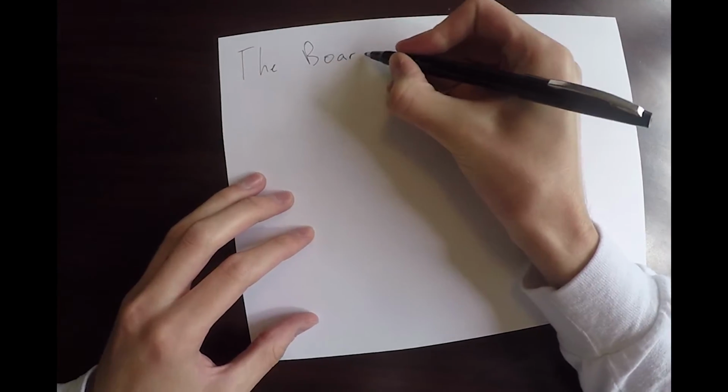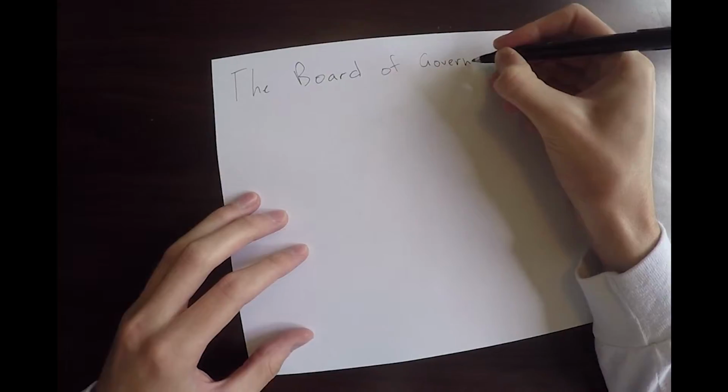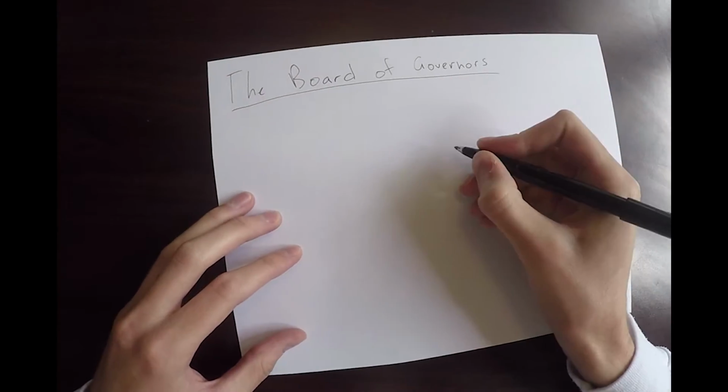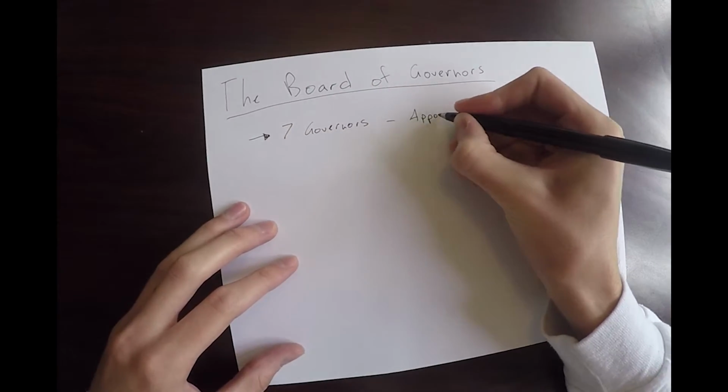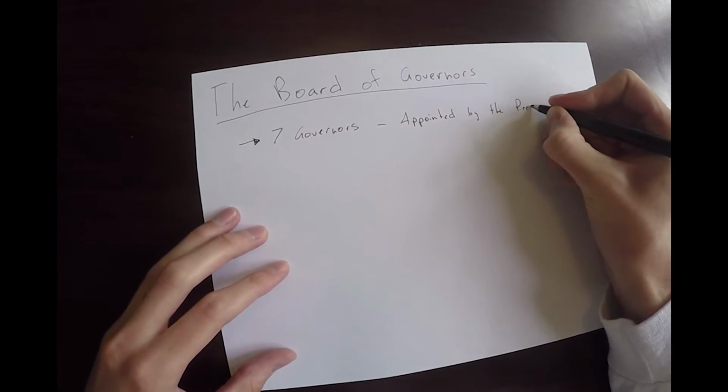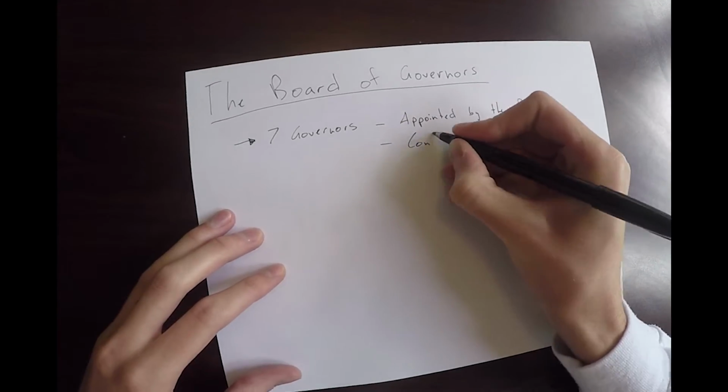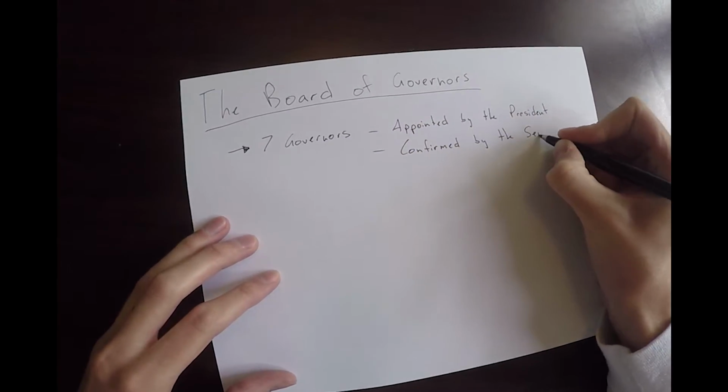The 12 banks are overseen by the Board of Governors. What is the Board of Governors? The Board of Governors consists of 7 governors who are appointed by the President and confirmed by the Senate, who serve 14-year non-renewable terms.